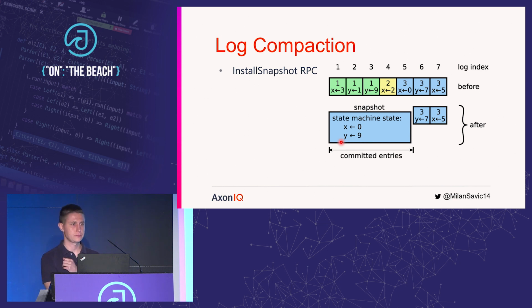Let's now move on and see how we are going to deal with the fact that our Raft log is increasing only. From time to time, we are going to go to each server. Basically, each server will take care of its log compaction.